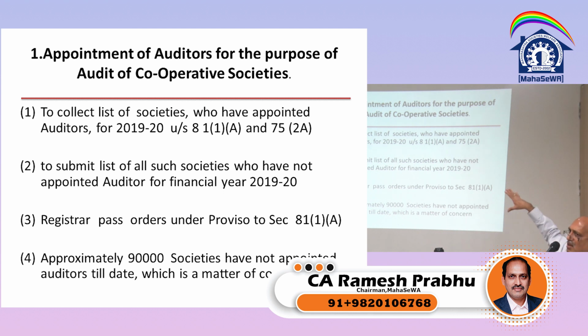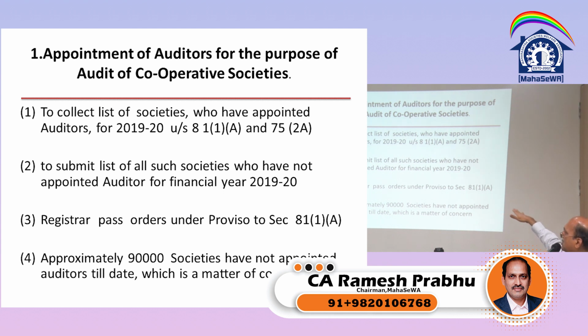Now, we have about 1,20,000 cooperative societies in Maharashtra. In every district the number of societies is different. In Mumbai we have 35,000 housing societies. So of those 35,000 housing societies, how many auditors have been appointed, whether the appointment is as per the circular and the sections, and then who have not appointed.